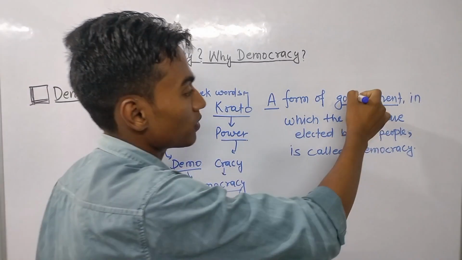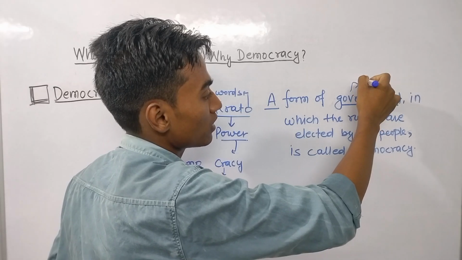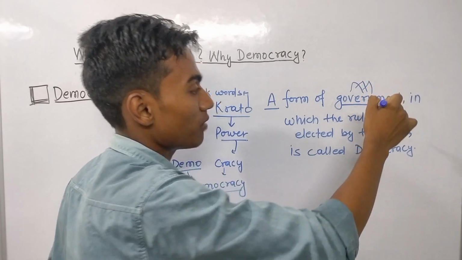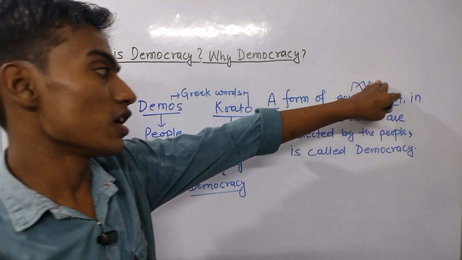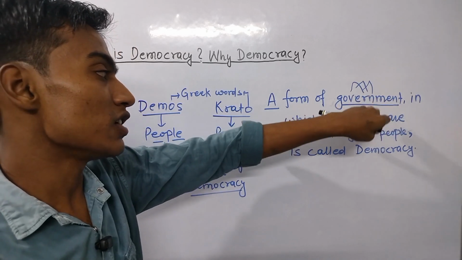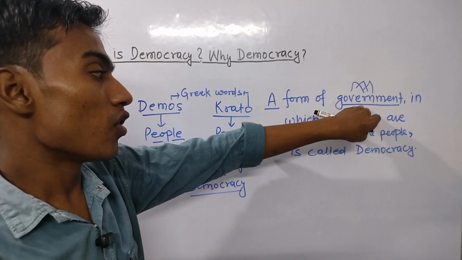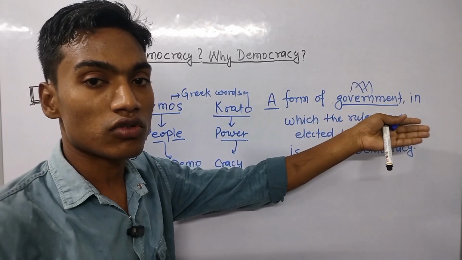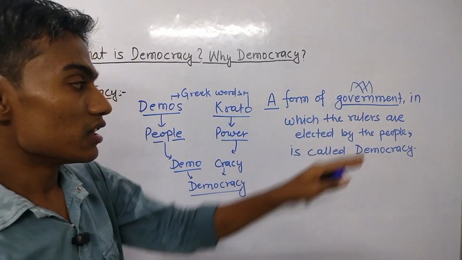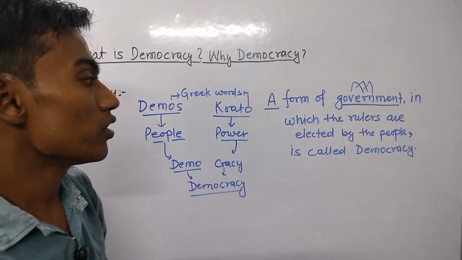Means all those persons who are members of this political entity will be responsible to govern our country. That is the government.